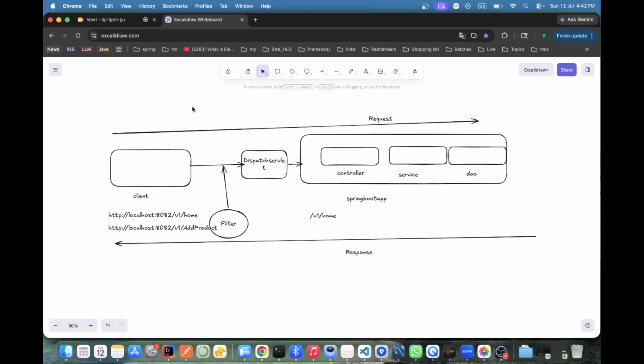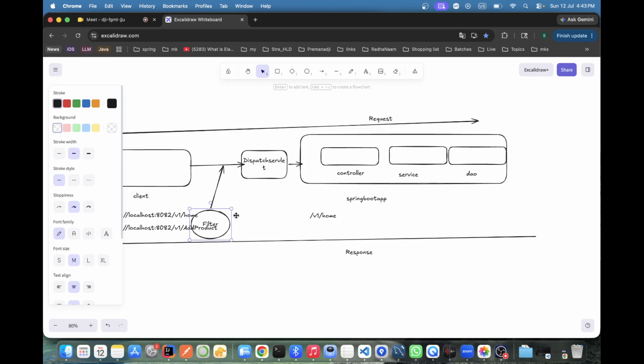Before that, there is one more Spring component, I was forgetting the name, something like model mapping. Then we go to the controller. So before reaching the controller, we have at least three layers. Chalo, now we start the journey of filter chaining.